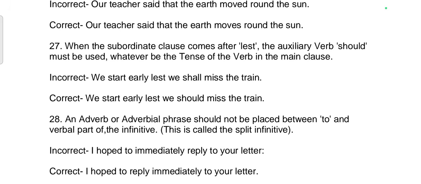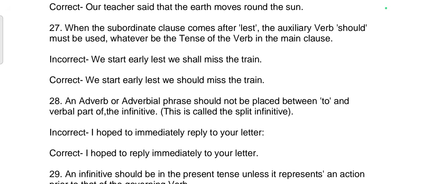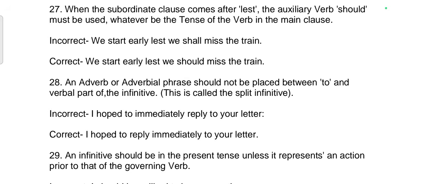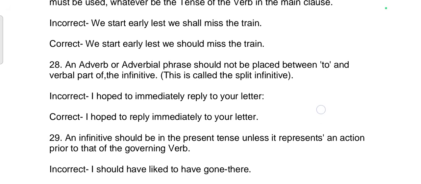27th rule. When the subordinate clause comes after lest, the auxiliary verb should or must be used, whatever be the tense of the verb in the main clause. Incorrect sentence: We start early lest we shall miss the train. Correct sentence: We start early lest we should miss the train.